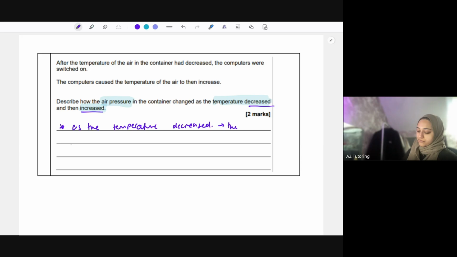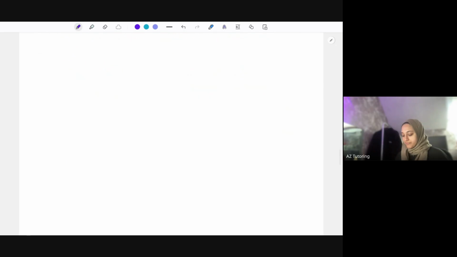The pressure decreased. And the reason why the pressure decreased is because the particles are not colliding with the wall of the container. But then as the temperature increases, so the flip side, then the pressure is going to increase because particles are colliding with the wall of the container. So pressure then increases. Okay, 2 marks, 2 points.